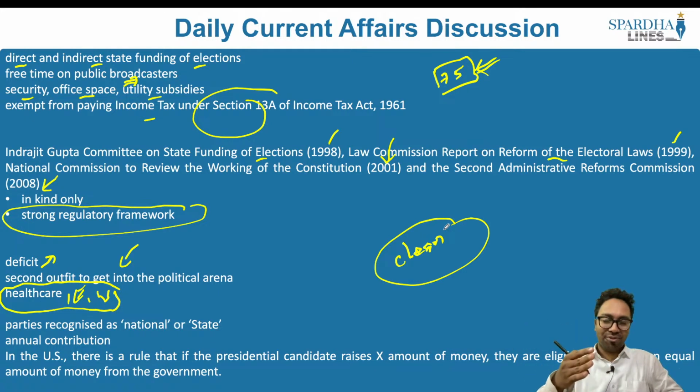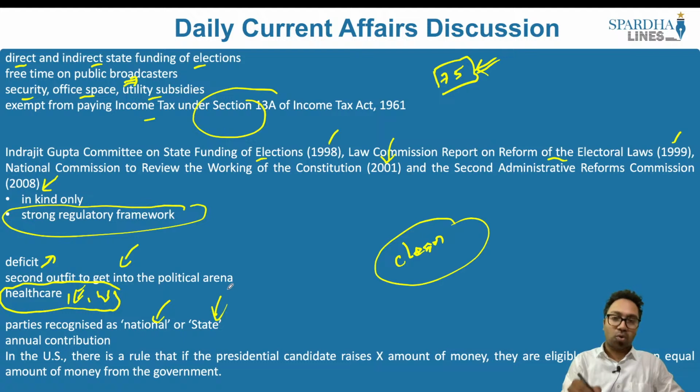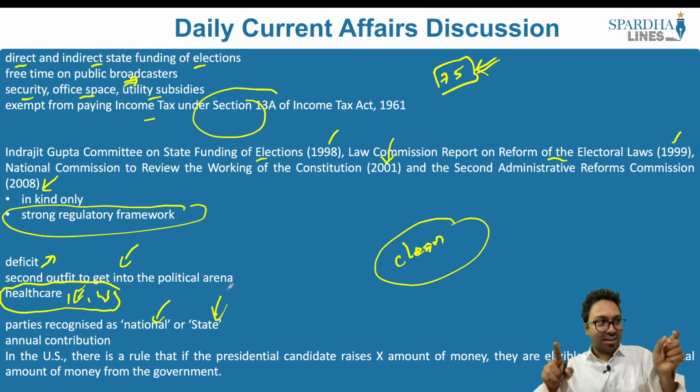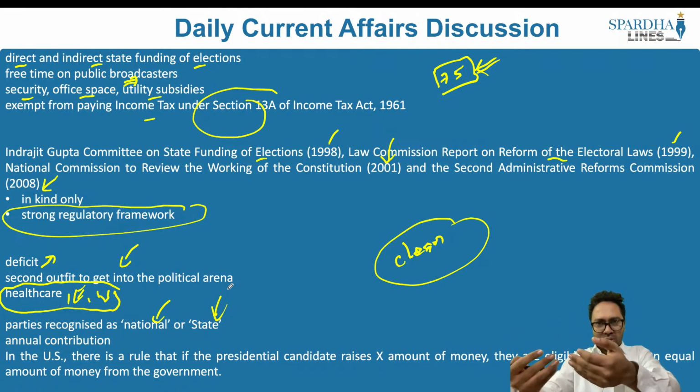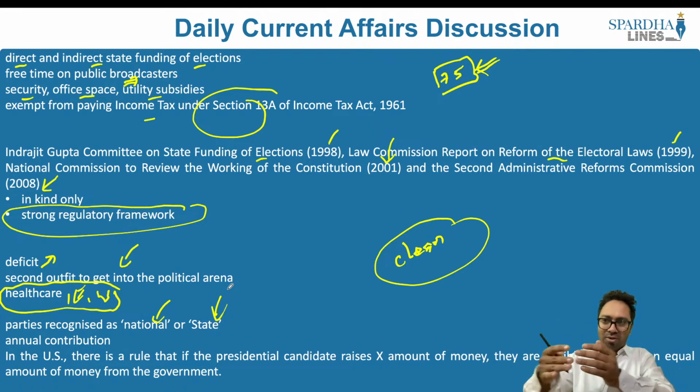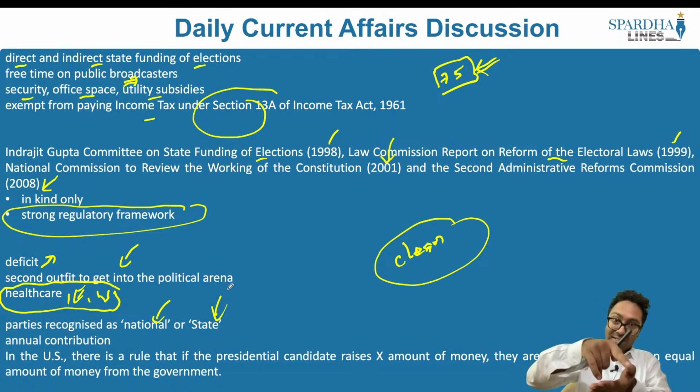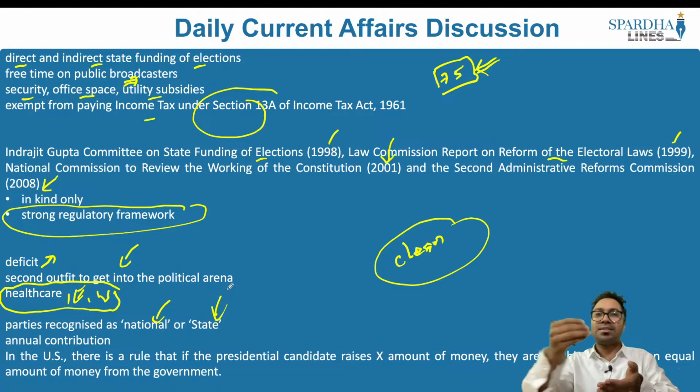So basically, if at all there is a need for coming up with such a state funding of the elections, what should be done? Parties recognized as national and state parties can only be given it. It is not for all candidates as well as the political parties. If it is recognized as a national political party or the state political party as per the criterion that is described, only then such political parties may be given. In case we do come into a consensus that such a concept should be enabled, in that case only the party which is recognized at the national level and the state level can be provided such state funding.